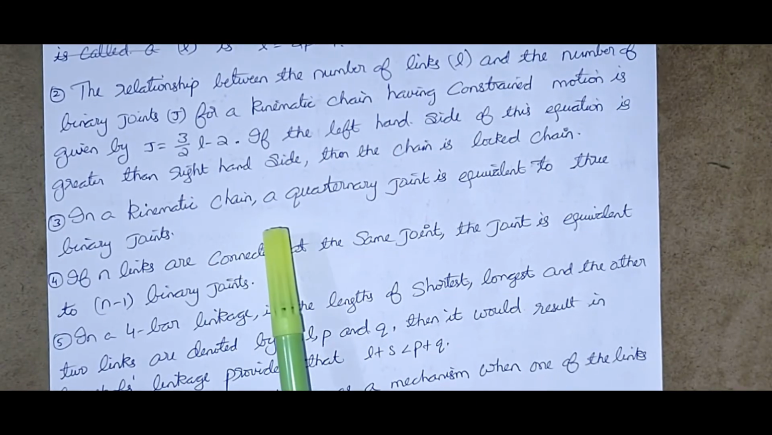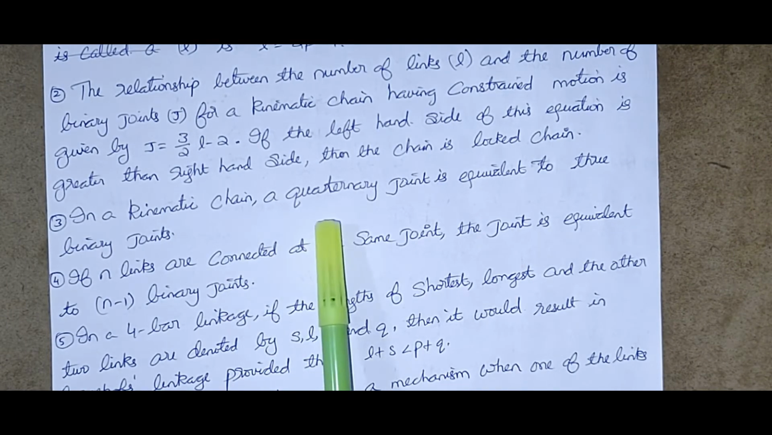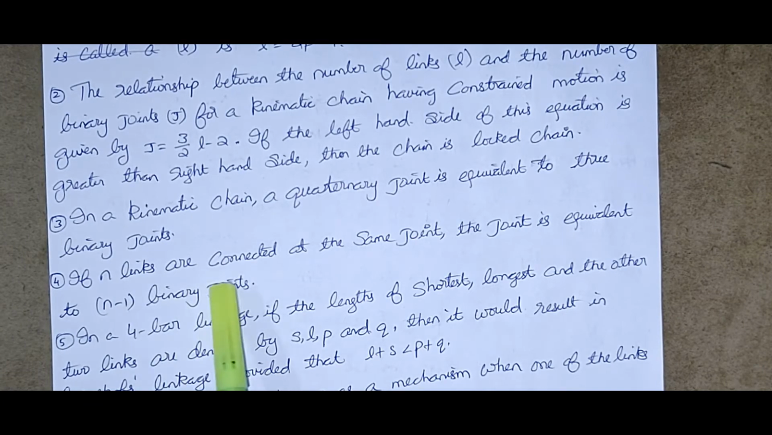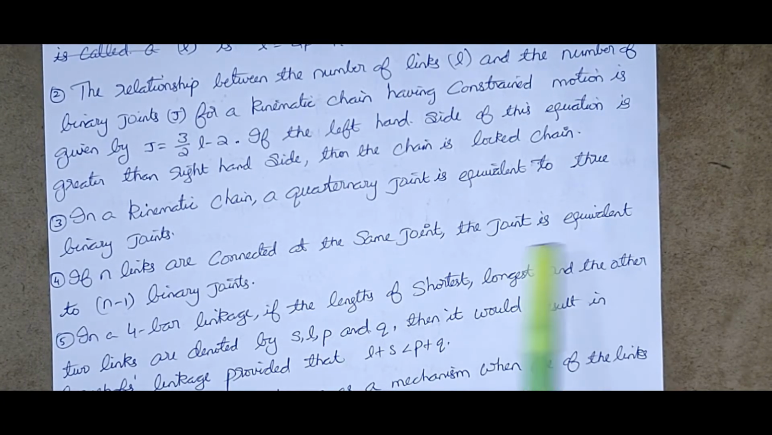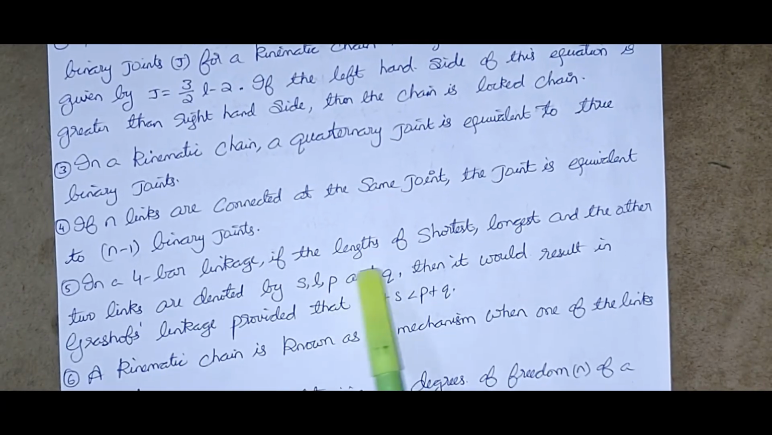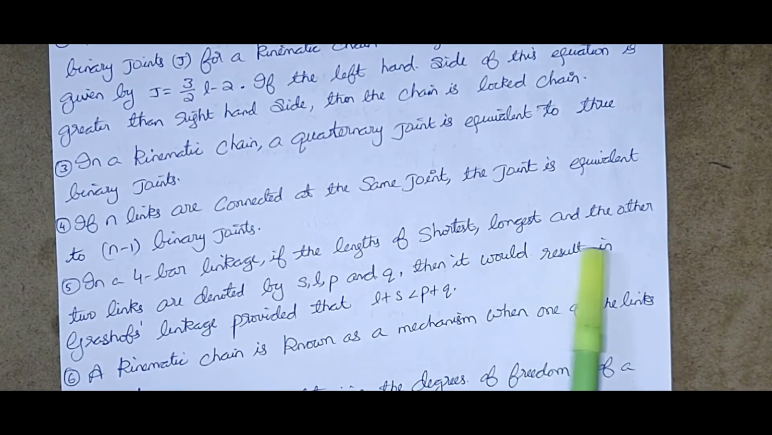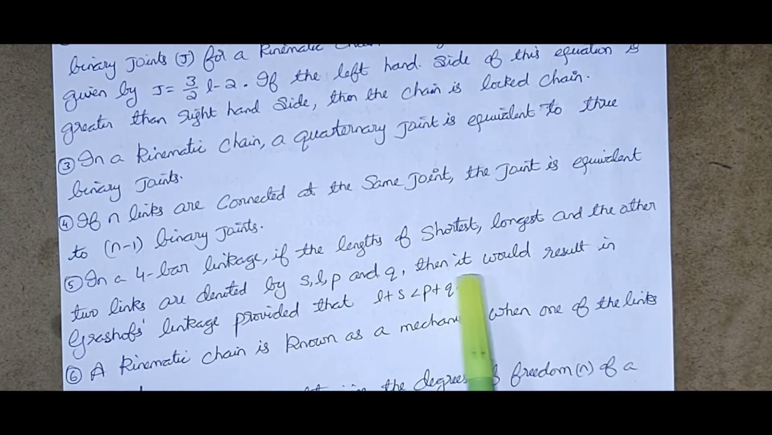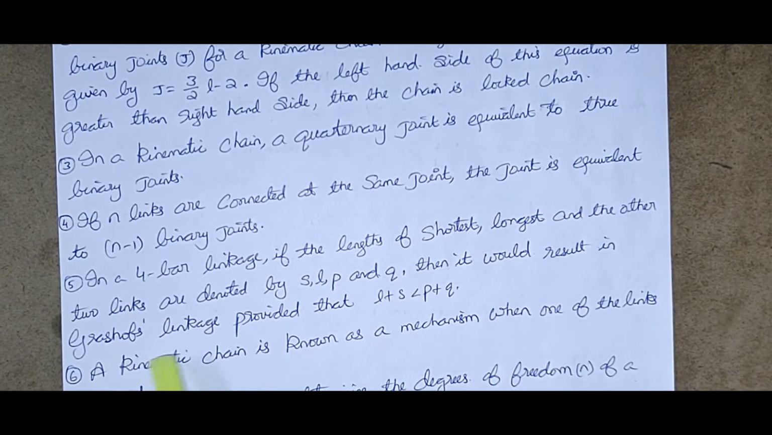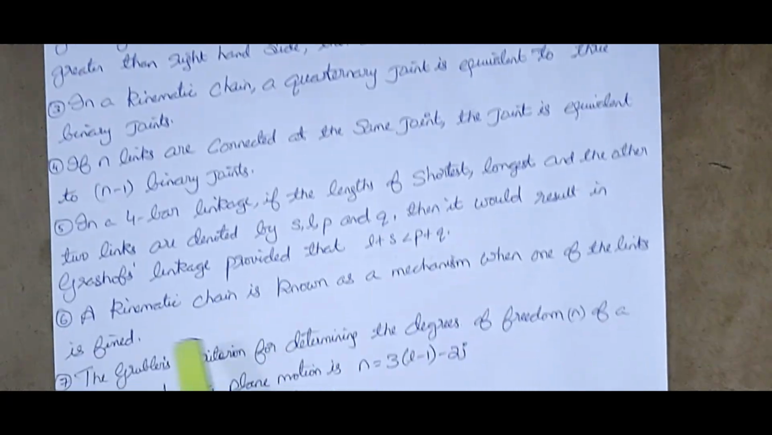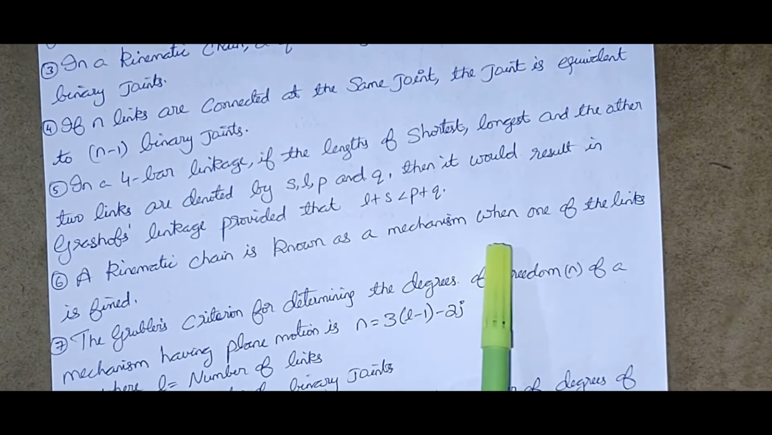In a kinematic chain, a quaternary joint is equivalent to 3 binary joints. If n links are connected at the same joint, the joint is equivalent to n minus 1 binary joints. In a 4-bar linkage, if the lengths of the shortest, longest and the other two links are denoted by S, L, P and Q, then it would result in Grashof's linkage provided that L plus S is less than P plus Q.